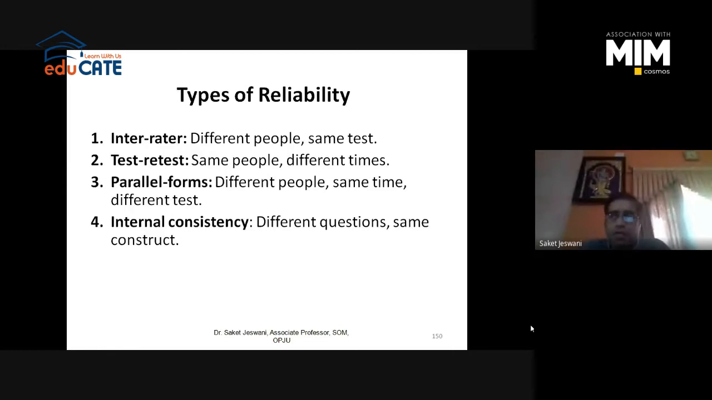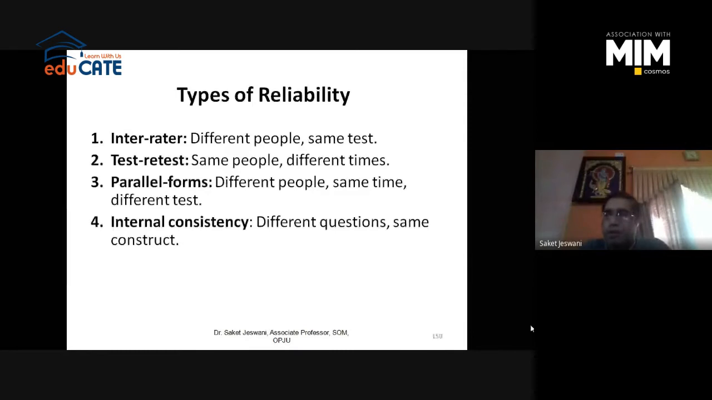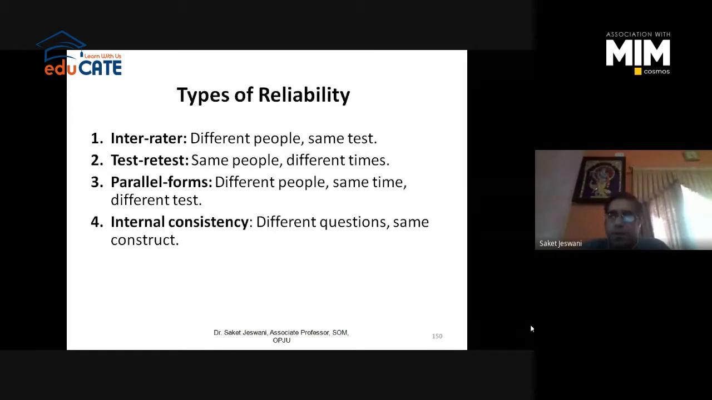Internal consistency is basically checked with the help of Cronbach's coefficient alpha. For each variable, we get the alpha values, and there is a threshold value. We will discuss it later. If it passes the threshold values, then we have internal consistency within the instrument of that variable. So we generally go for internal consistency and test-retest reliability testing. We do not generally go for inter-rater and parallel forms.